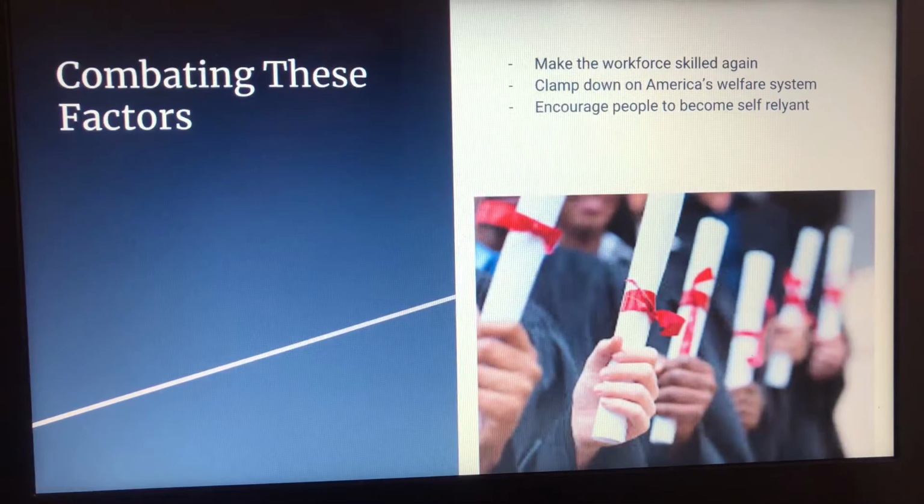How do we combat these factors? First, we have to make the workforce skilled again. How do we do that? We have to encourage our students and young to get degrees and skills that will actually help them in life. We need to clamp down on America's welfare system. And we need to encourage people to become self-reliant instead of reliant on their parents and or the government.